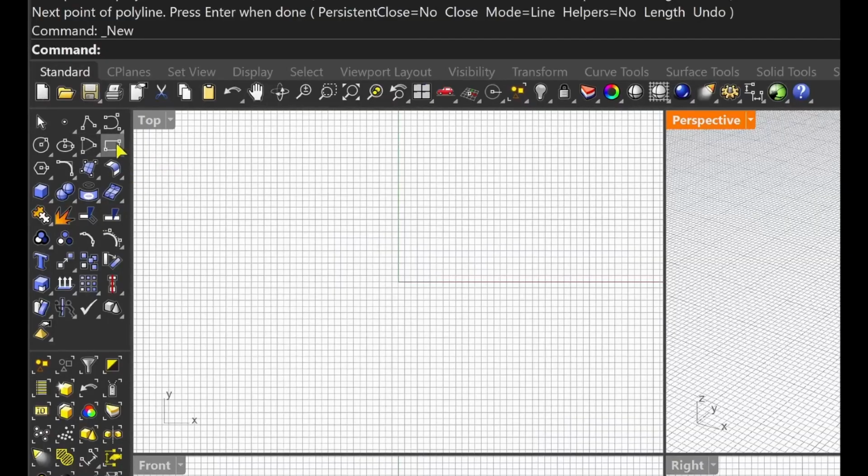Yes, I do. So is this the correct icon that I need to click? Yes, the icon in the left toolbar that looks like a diagonal line is the correct one for drawing a line. Go ahead and click it. So it says polyline. Is this the correct button? Yes, that's correct. The command line says polyline, which is the command for drawing lines. So now you can click on the viewport to start.